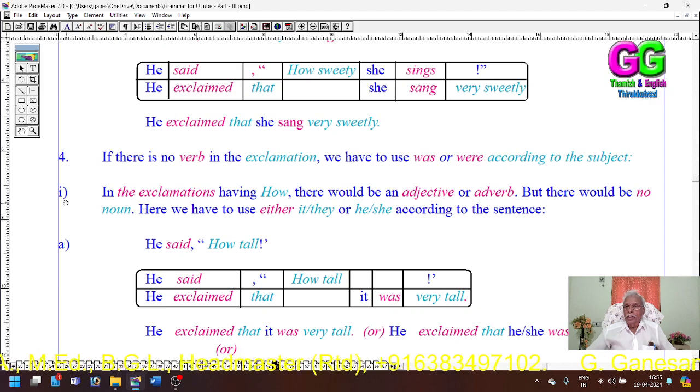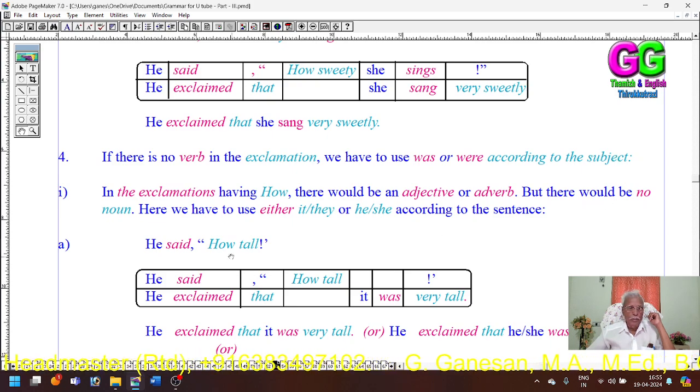Rule 1 under example 4. In the exclamations having how, if there is how in the exclamation, there would be an adjective or adverb after how.